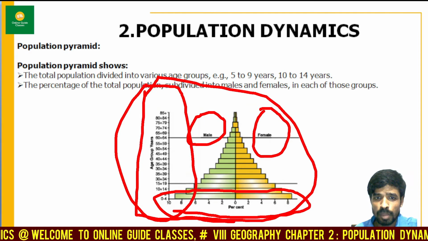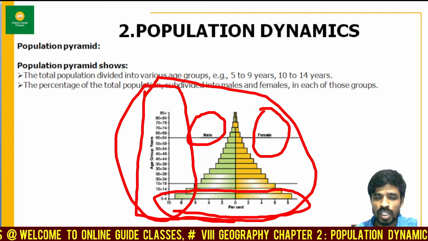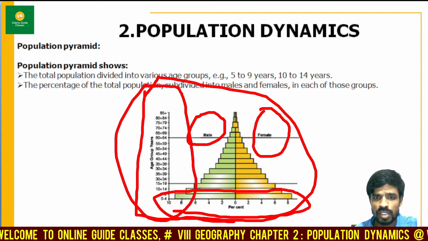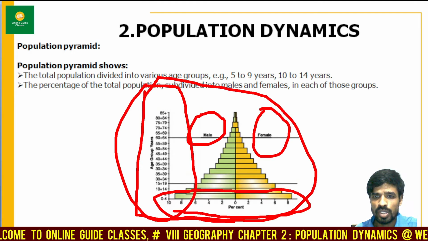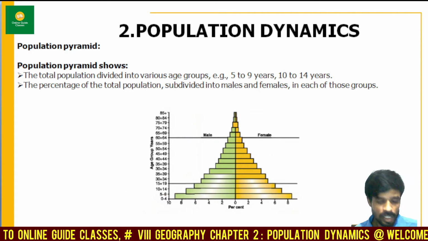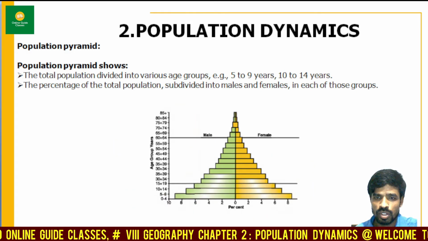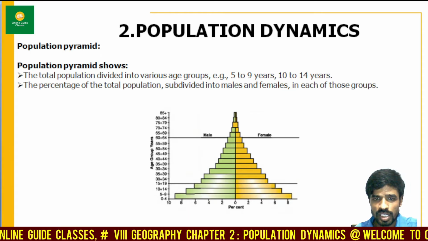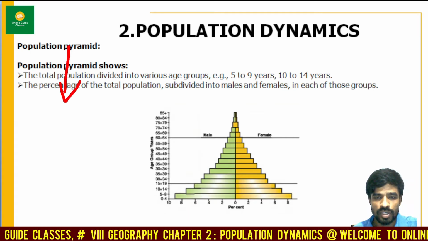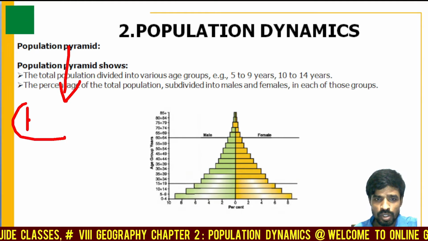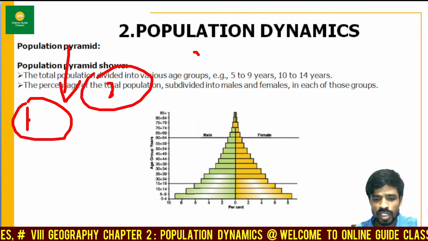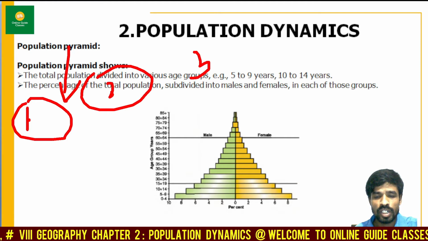This population pyramid shows the total population divided into various age groups, for example, 5 to 9 years or 10 to 14 years. The percentage of the total population is again divided into males and females. Can you see the difference over here? Let us all understand this percentage, my dear friends. The population pyramid is divided into 3 categories. The first one is sex ratio, which is male or female, the second is age structure, and the third one is dependents or working population.